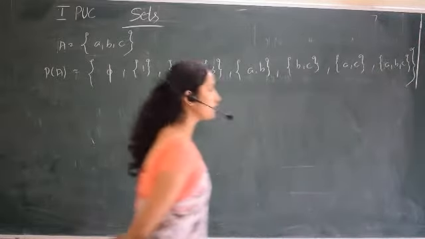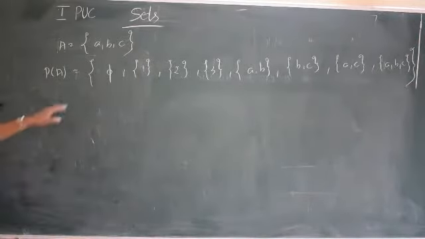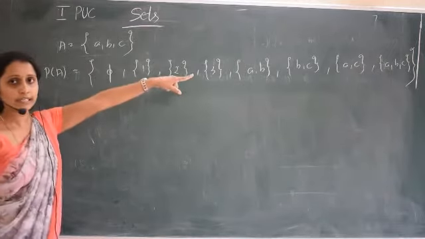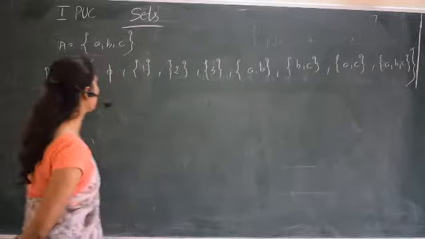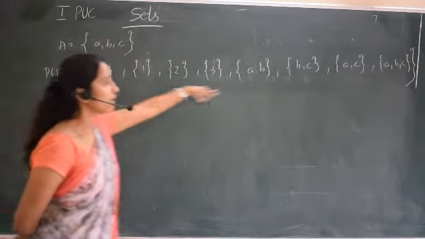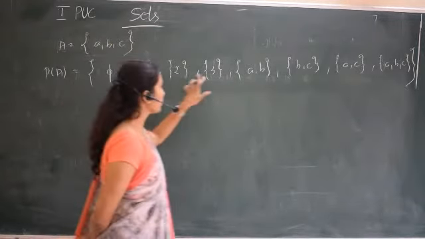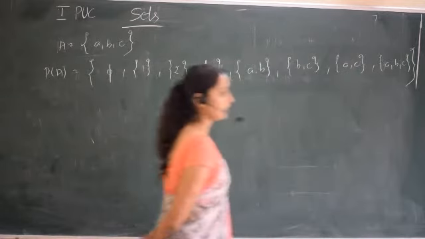These become the subsets. So the empty set and the whole set, the given set, are two subsets, and then those containing one element, and containing two elements: ab, bc and ac. So how many? 1 2 3 4 5 6 7 8.